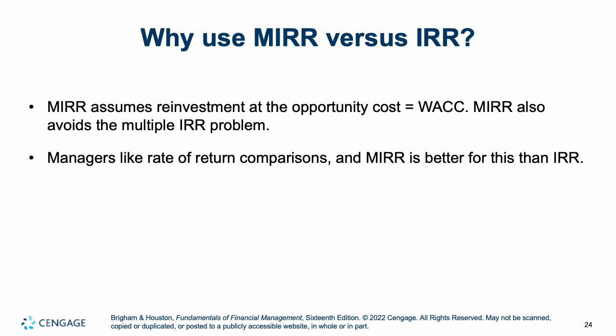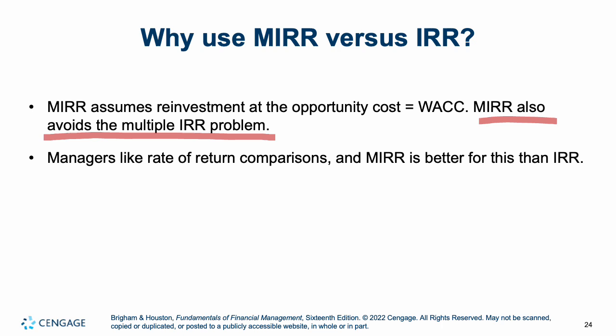So why use it? MIRR assumes reinvestment at your opportunity cost or your weighted average cost of capital. That's the big one. It's more realistic. Number 2, it also avoids the multiple IRR problem. And what's the multiple IRR problem? If we have non-normal cash flows, where the first one was negative 100, then the next one's positive, then year 3 is negative again, you're going to have multiple IRRs. IRRs are going to change depending on the point in the timeline we're looking at.